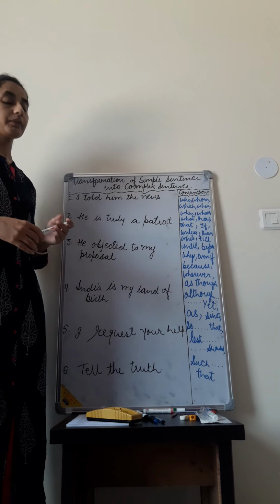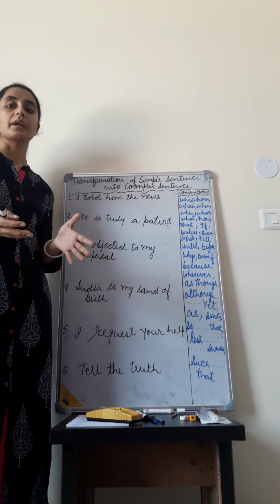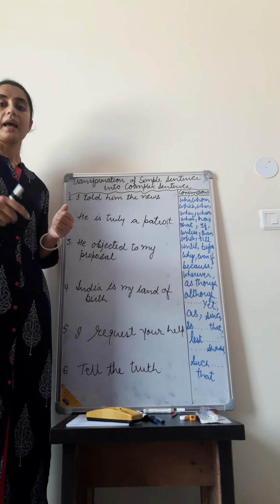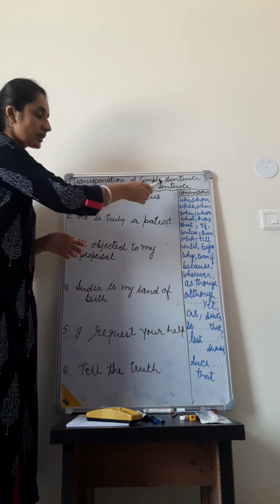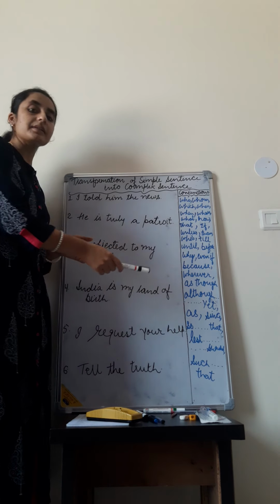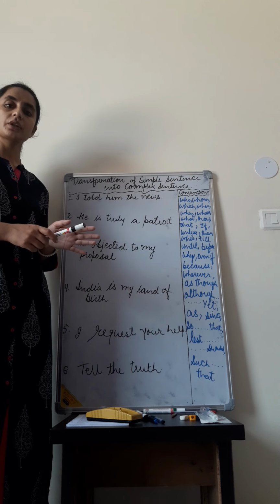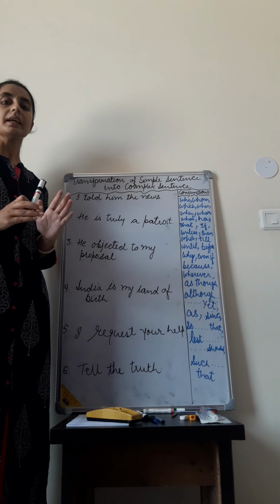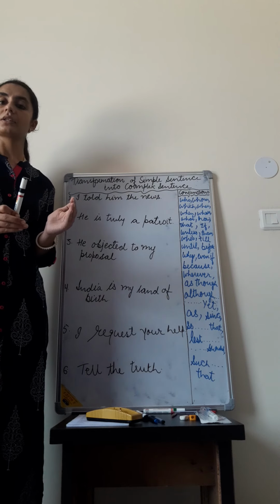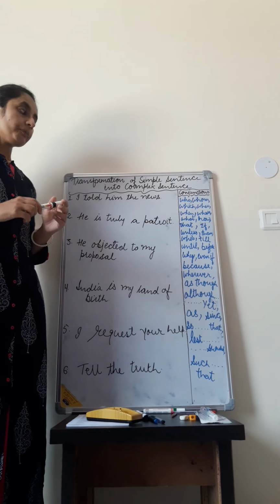Other than that, we have conjunctions like because, if, since, as. Please remember the names of these conjunctions so that you can easily change the simple sentence into the complex sentence.